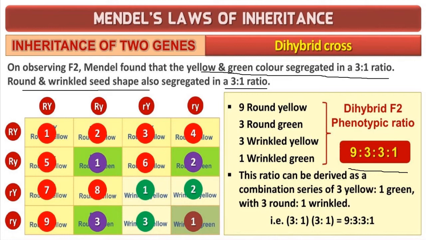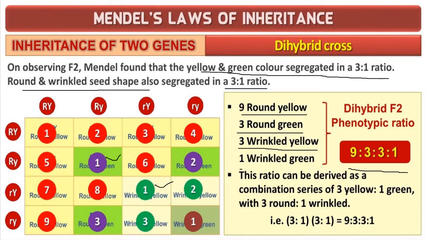So as I have written, this red color you can see 9 round yellow which are in red coloration. Then 3 round green, which are represented in the purple color. Then 3 wrinkled yellow, represented in green.